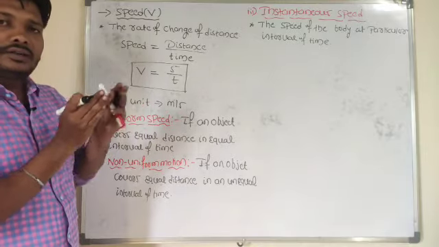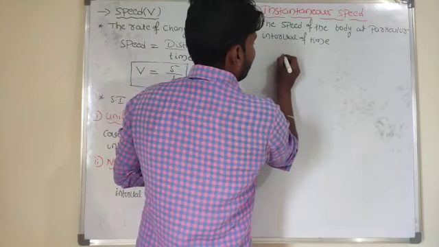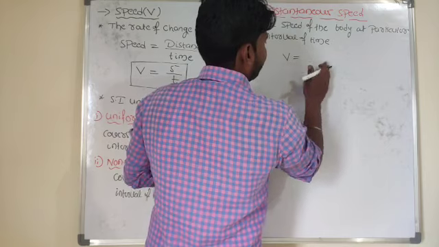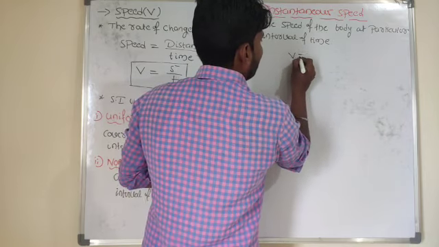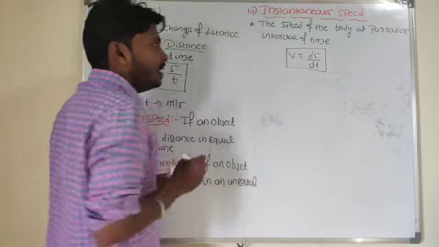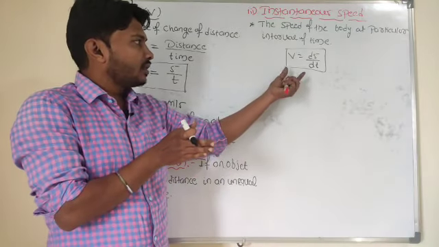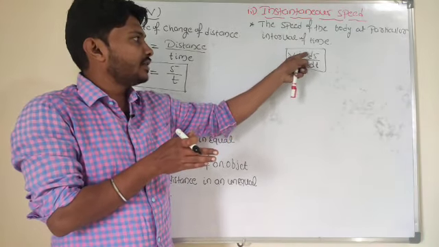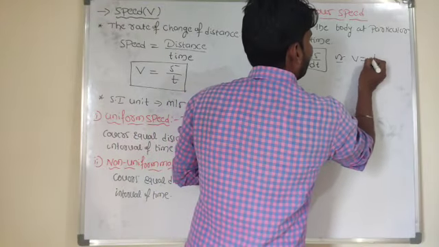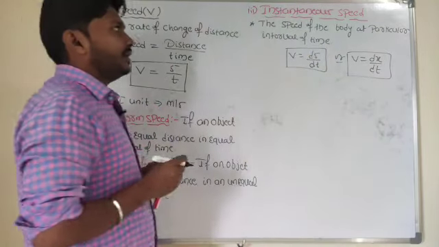In order to calculate the value of instantaneous speed mathematically, I have that equation. So let me remember that equation. V is equal to dx or ds, I can call it. So V is equal to ds divided by dt. This is about differentiation. In mathematics you will learn about differentiation and integration. For the time being, you just have to remember that equation: V is equal to ds by dt, or in some textbooks they take dx by dt. So this is about instantaneous speed.